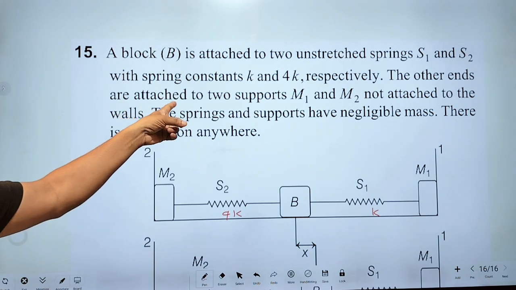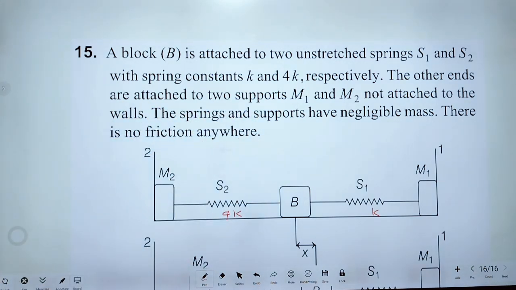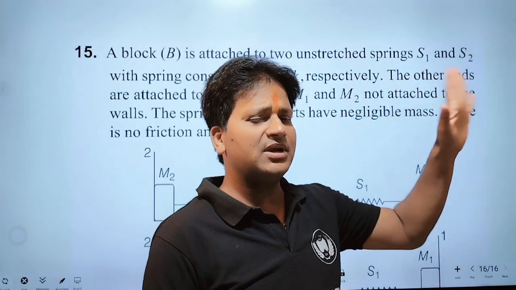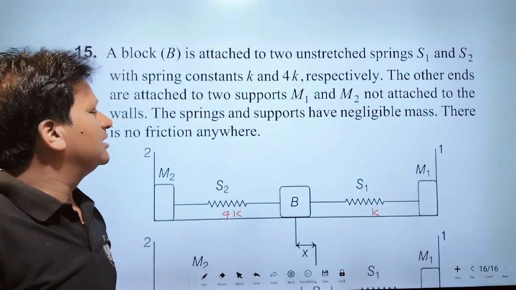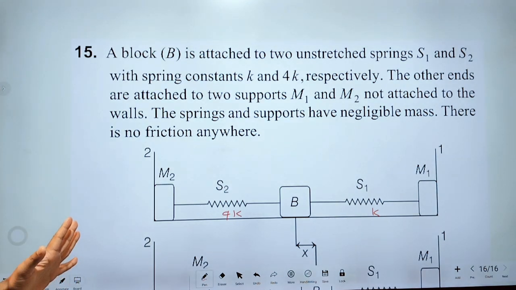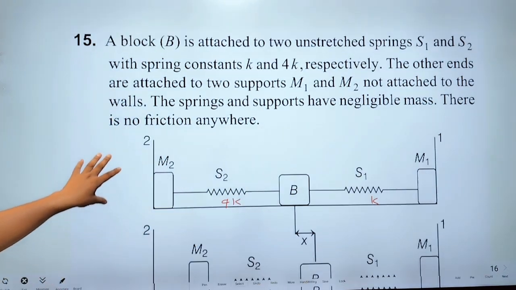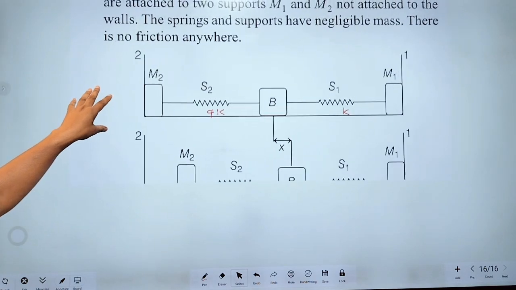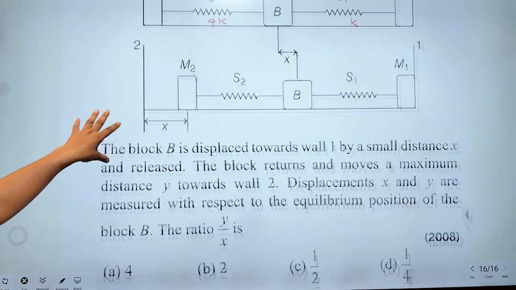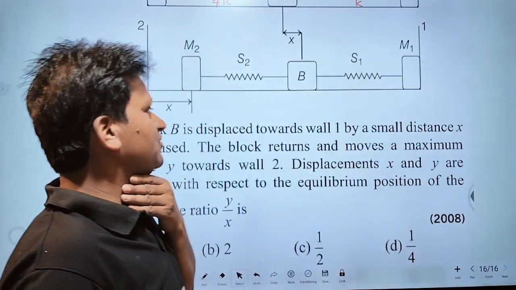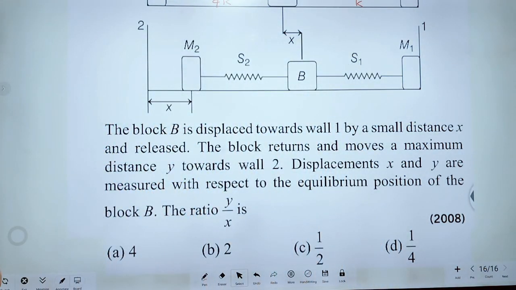The other ends are attached to two supports M1 and M2 not attached to the walls. The springs and supports have negligible mass. Okay? There is no friction anywhere, means a smooth surface. Now, the block B is displaced towards wall 1 by a small distance x and released.